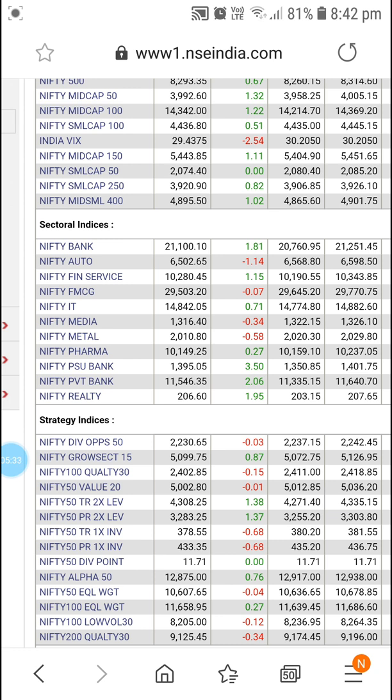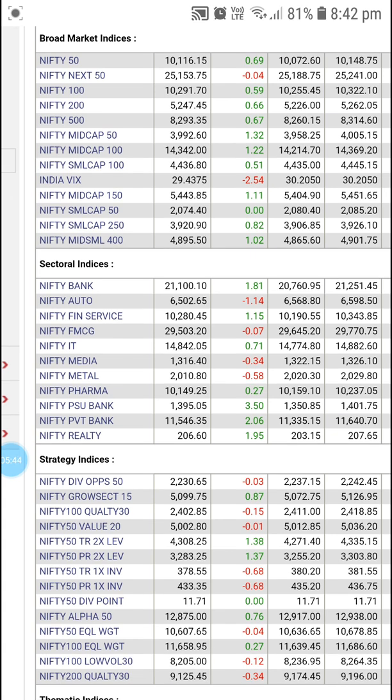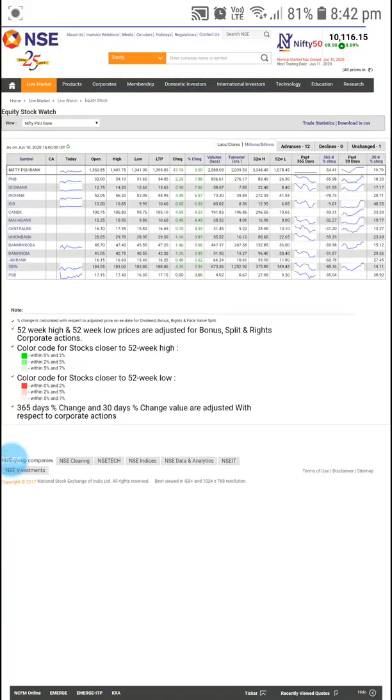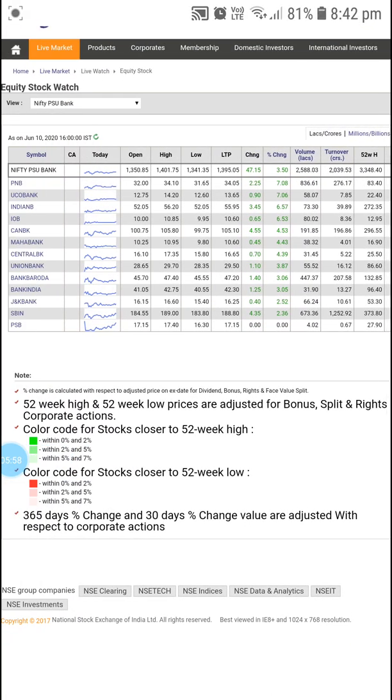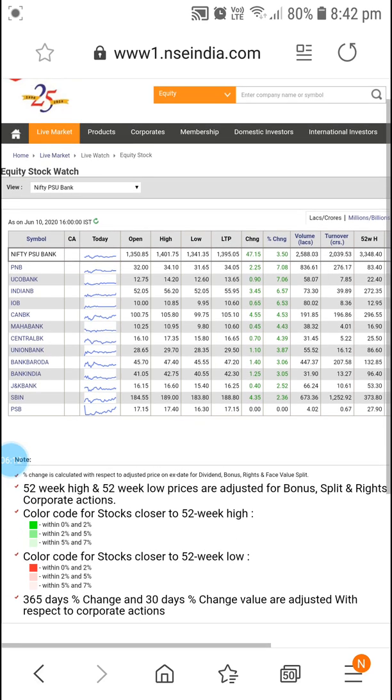Based on that, we should decide. Today you can see Nifty PSU Bank was at 3.50 percent change. It means it was performing very well today. That is the reason Nifty moved up. You can click on Nifty PSU Bank and select any of the stocks. Here you can see all the banks performing very well today. PNB was almost 2% changed, almost 2 rupees, almost 7% up. Like that you can see all the banks were green. So we can select a stock based on this.